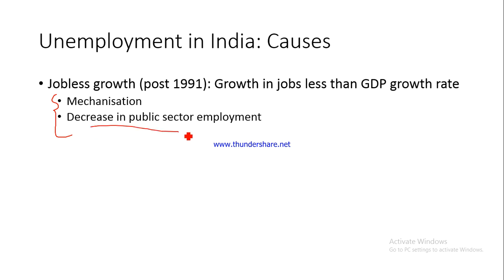Second, there was a lot of decrease in public sector employment. What do you mean by public sector employment? Working with government organizations, government agencies. For example, I am working here in the Government Degree College, Pithoragarh. I am a government servant. So this is an example of a public sector organization. Those who are working in PSU banks are examples of public sector employment. The bureaucrats, the tehsildars, the SDMs, the district magistrates, the education officer, the district horticulture officer, the district industries officer, they are all examples of public sector employees, and they are actually benefiting from public sector employment.